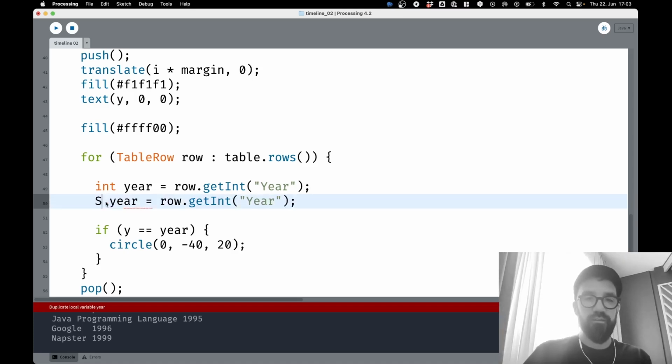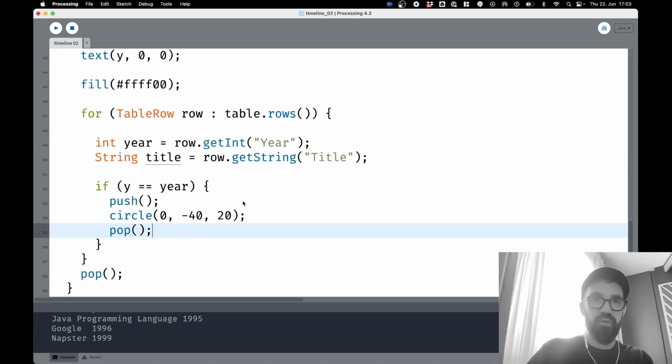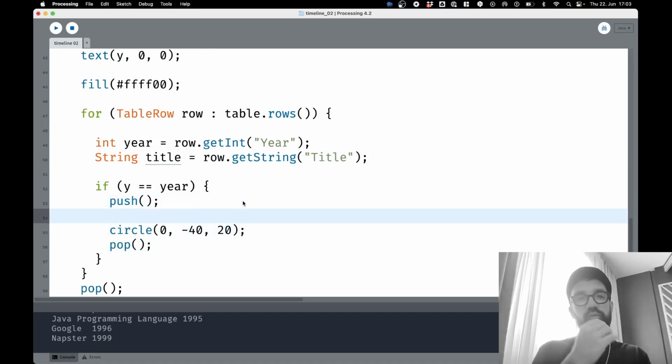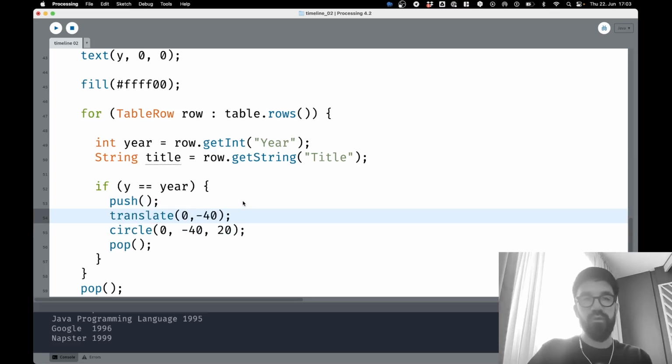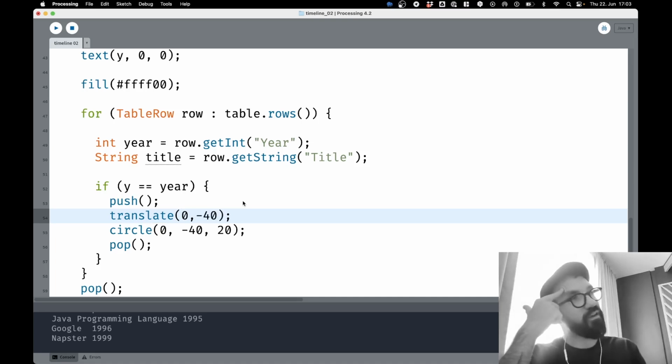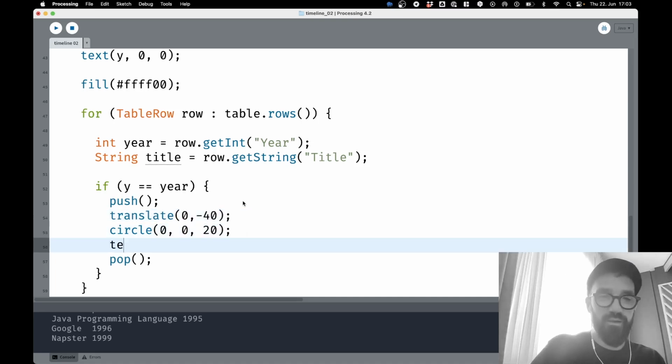Int, no, not int, it is a string. I call it title. And get row, get string. I will create a new matrix here, push, pop. So that means I'm creating a new coordinate system to also put the transformations that I'm applying to the circle here into a whole little matrix. So everything is just, how to say that, like translated when I also put the text in here. But okay, text.